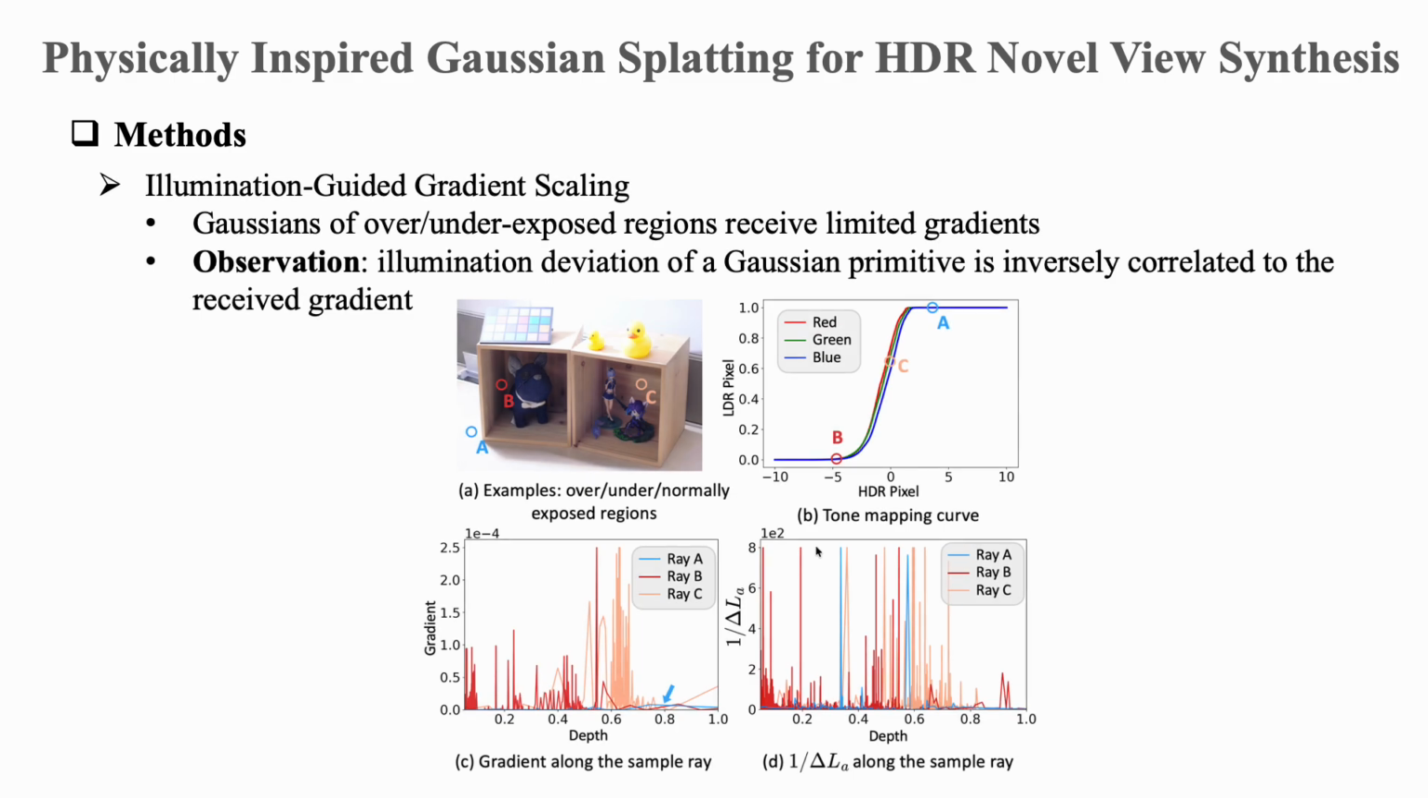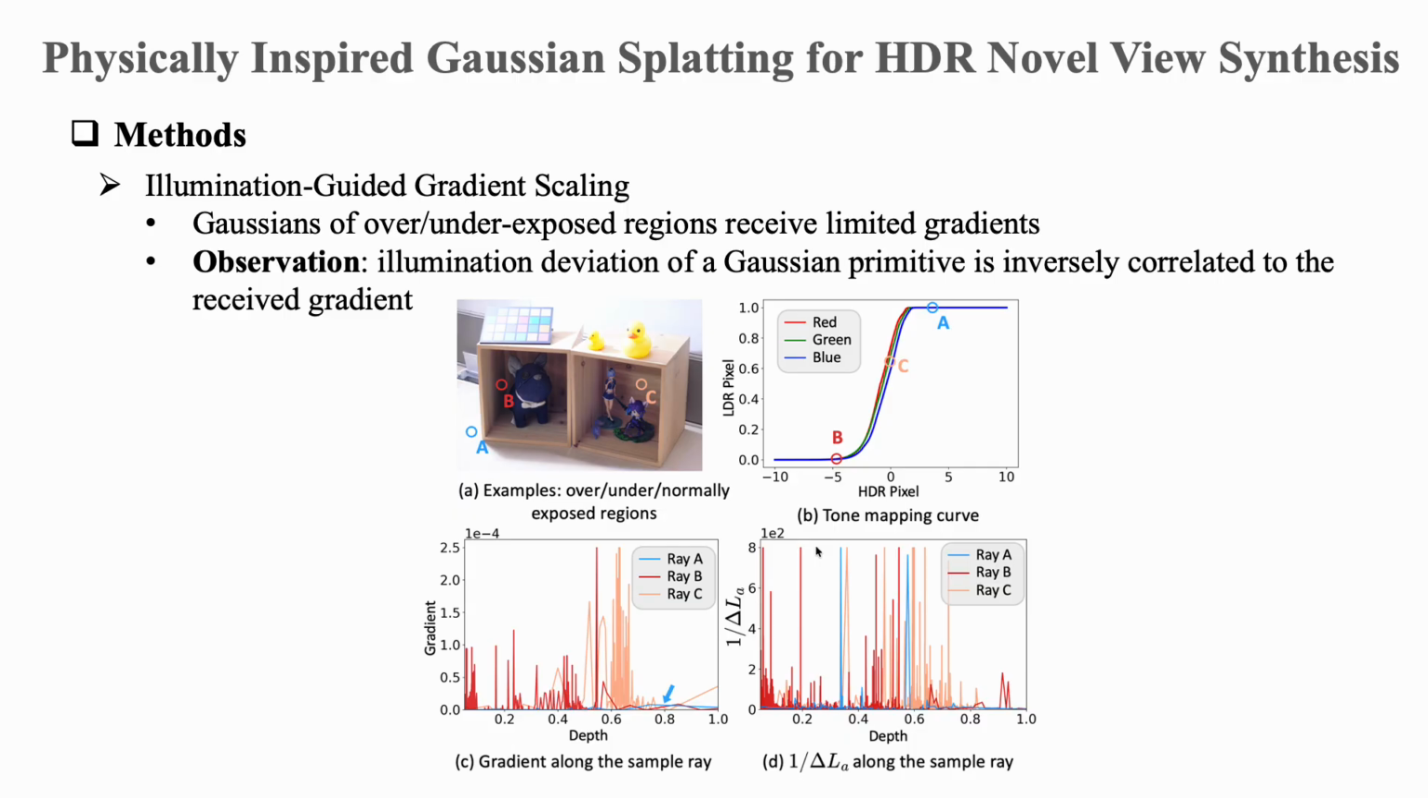Finally, we addressed an optimization problem in HDR reconstruction, the gradient starvation. In 3D Gaussian splatting, the density and quality of reconstruction depend heavily on whether the Gaussians receive enough gradient during training. However, in HDR scenes, overexposed and underexposed regions often provide very limited learning gradients.